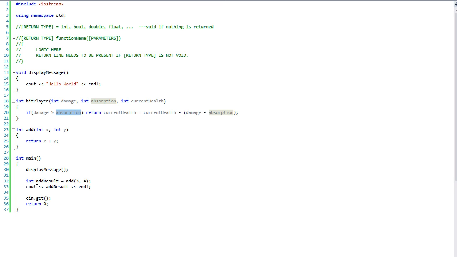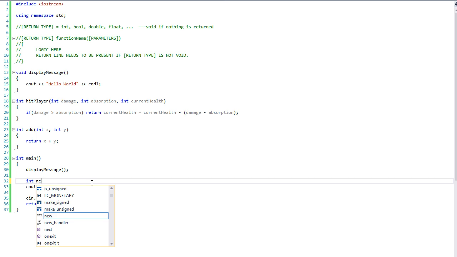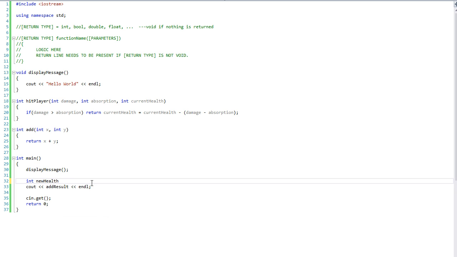So I'm going to say int newHealth is equal to hitPlayer. Alright, so I'm going to pass damage of 1, absorption of 10, and current health of 100. And I'm going to cout newHealth.